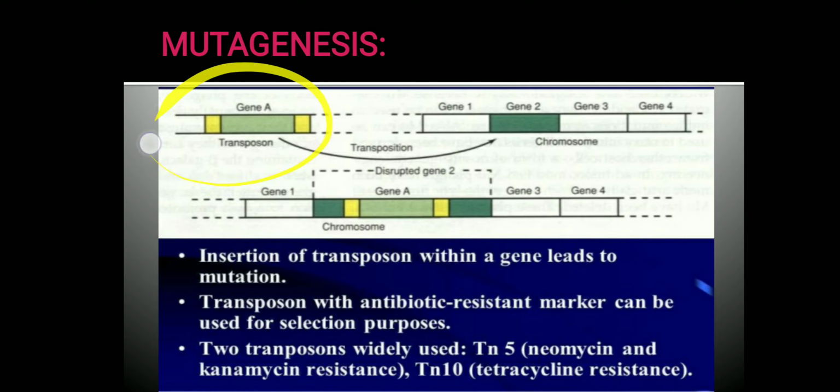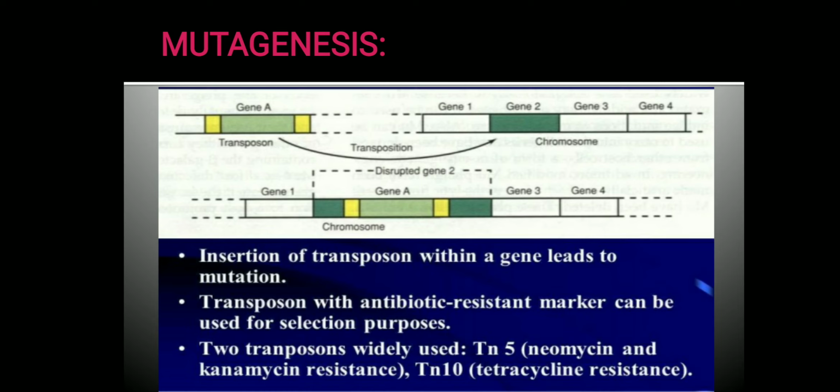See, this is a gene A which is having a transposon. So this is a transposon. What we do is the transposon is taken from here and inserted within gene 2. You can see that within gene 2, the transposon is inserted, which is disrupting gene 2. Therefore, from gene 2, gene silencing will occur. The mutation will occur where gene 2, 3, 4 will not be transcribed. Like this, we are going to silence the genes. Gene 2, gene 3, gene 4 are all silenced.